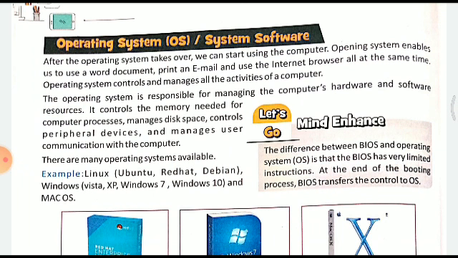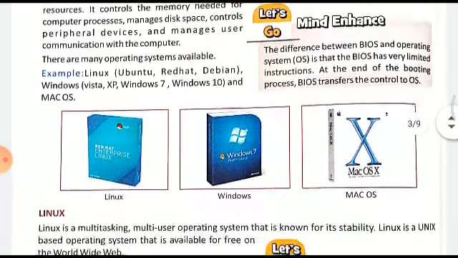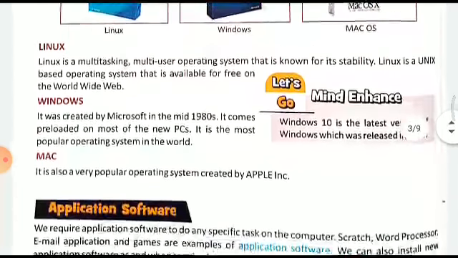Now see, the difference between BIOS and operating system is that BIOS has very limited instructions in it, limited up to the loading of the operating system. At the end of the booting process, BIOS transfers the control to the operating system. It has limited operations. Now see, these are a few operating systems: Linux, Windows, Mac OS.